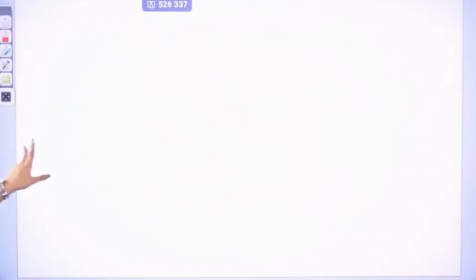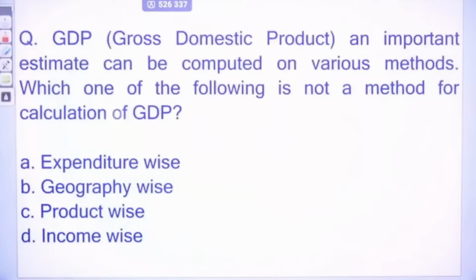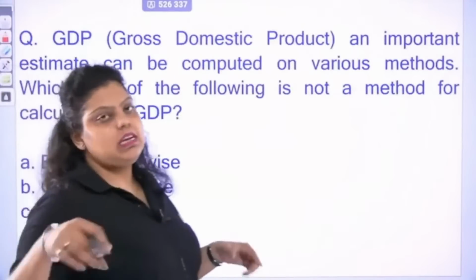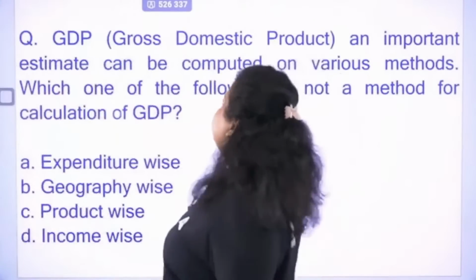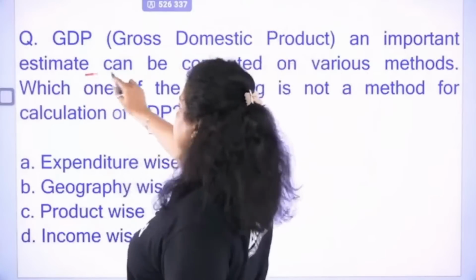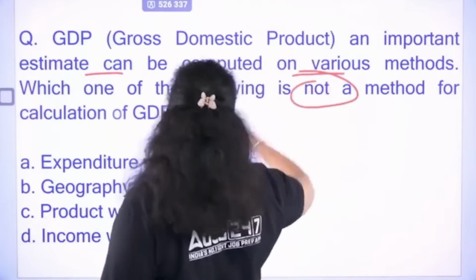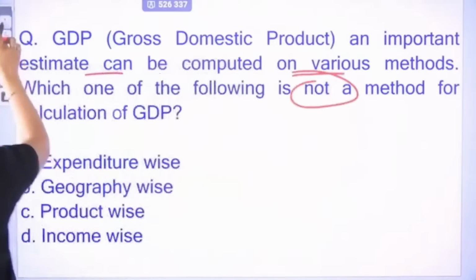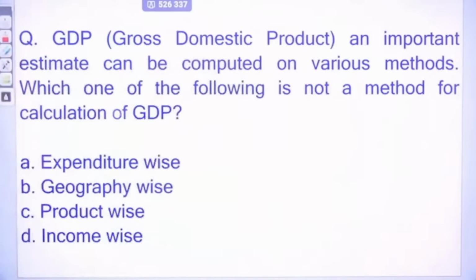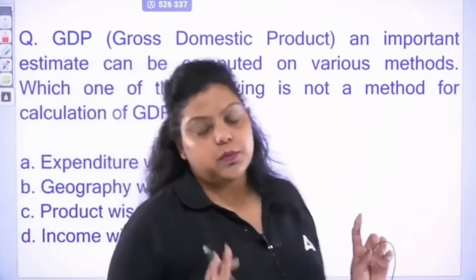Clear? So do remember nominal GDP means calculated on the current prices, real GDP constant prices. Now, GDP, gross domestic product, is an important estimate, can be computed on various methods. Which one of the following is not a method of the calculation of GDP? I have told you GDP is the money value of all the final goods and services produced within the geographical boundary of a country.